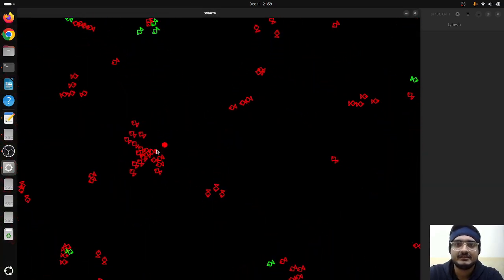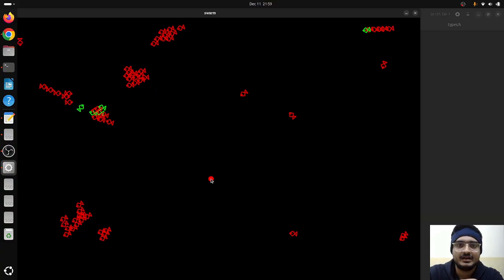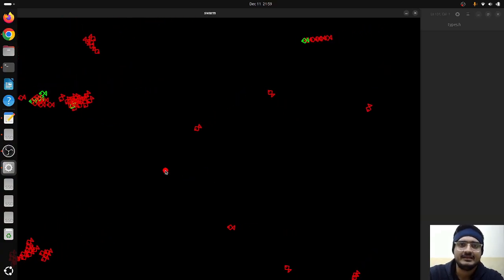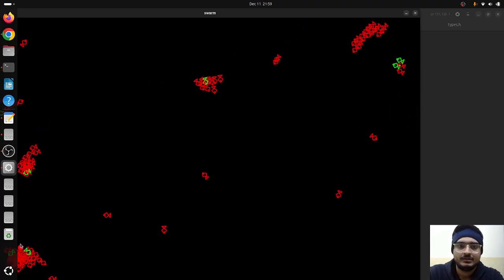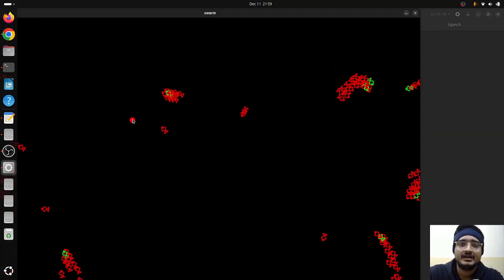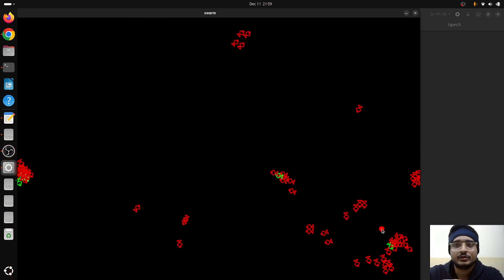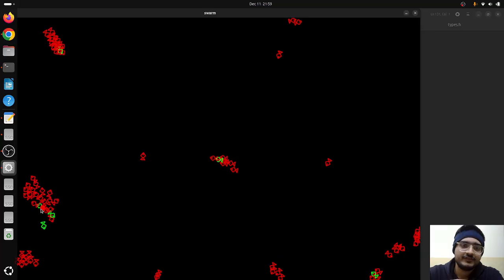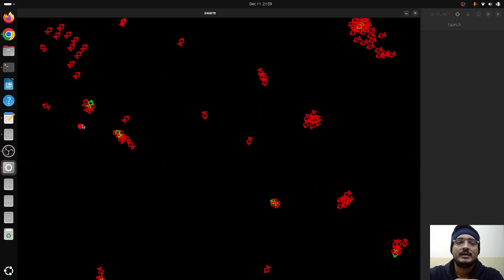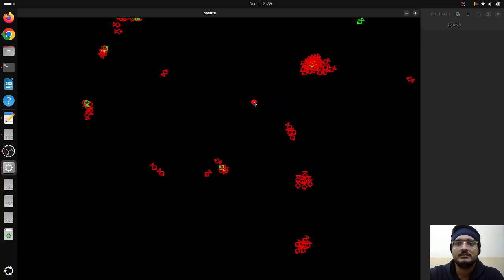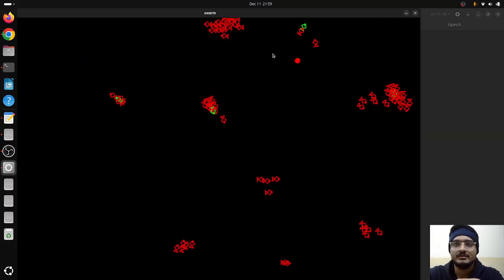The green ones are the leaders, and this mouse pointer is the predator. The rest are the fishes. You can see that they aligned themselves, and I can use the predator to disperse them. Every time we start the executable file, the initial positions of the fishes will be random, but the other parameters, I mean the speed and the number of particles, are hard coded and will be the same. So this is the final simulation.